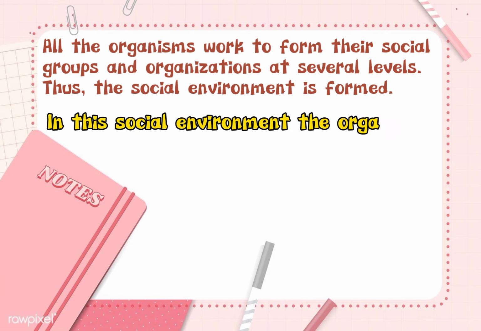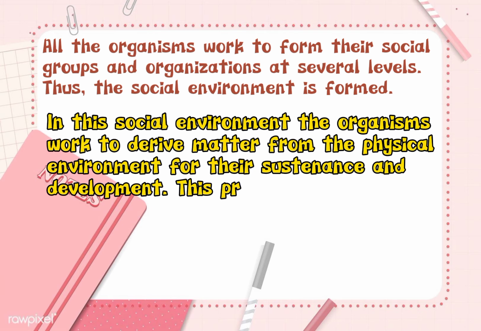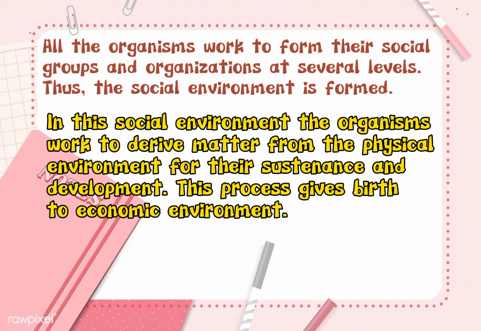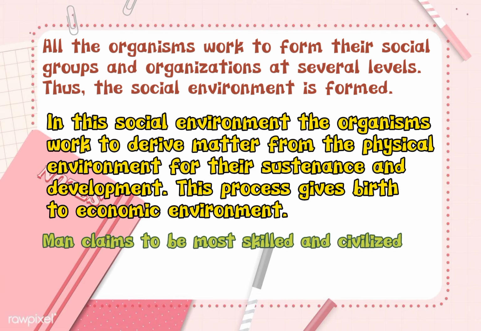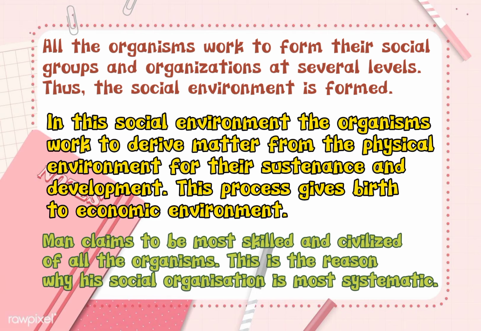In this social environment, the organisms work to derive matter from the physical environment for sustenance and development. This process gives birth to the economic environment. Man claims to be the most skilled and civilized of all organisms. This is the reason why his social organization is most systematic.